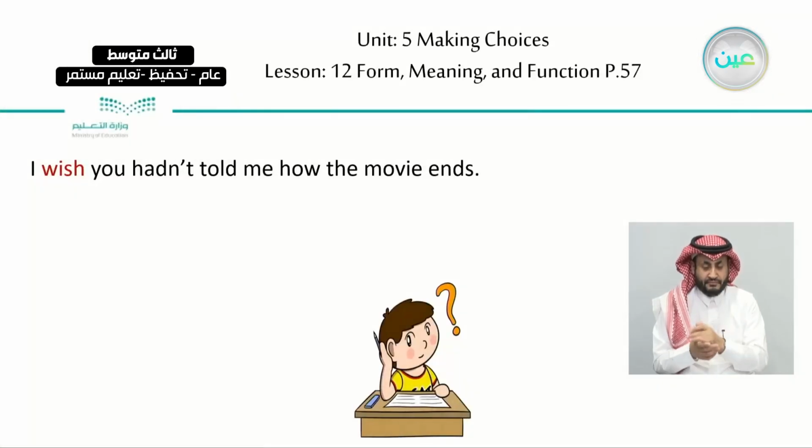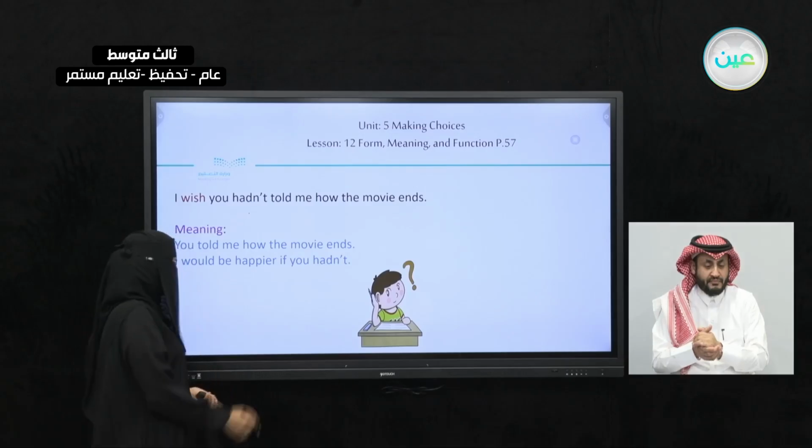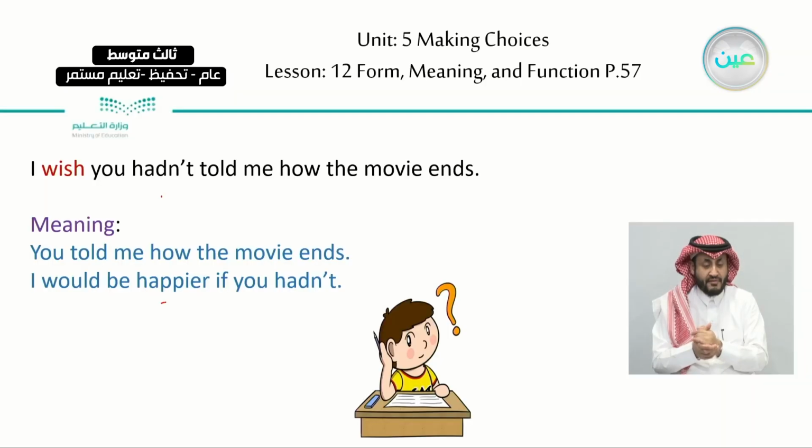The last example we have, I wish you hadn't told me how the movie ends. Okay? What does this statement mean? It means that you already told me. You told me how the movie ends. You did tell me. I would be happier if you hadn't. Okay? I would be happier when I watch the movie if you hadn't told me how it ends.